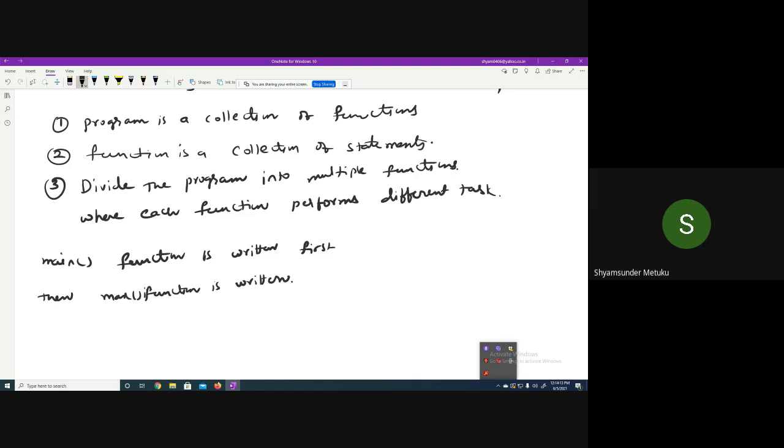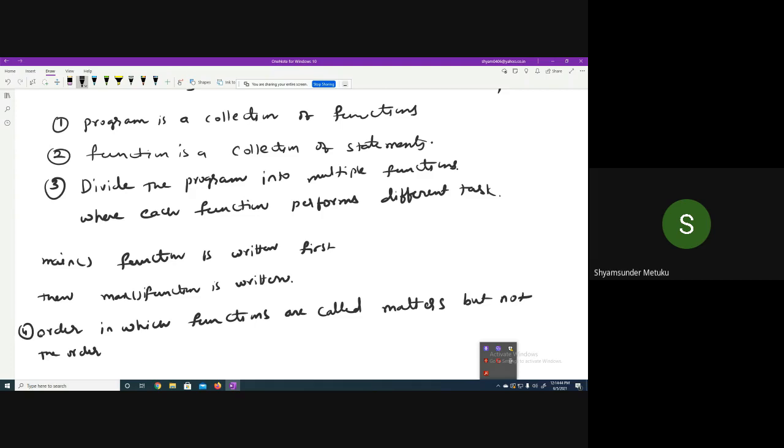I'm just writing this for the sake of knowledge. This is the fourth point: the order in which functions are called matters, but not the order in which they are defined. Have you defined the printf function?